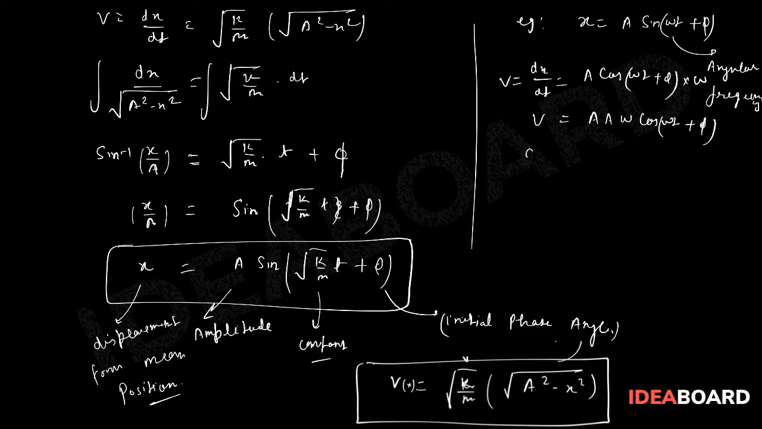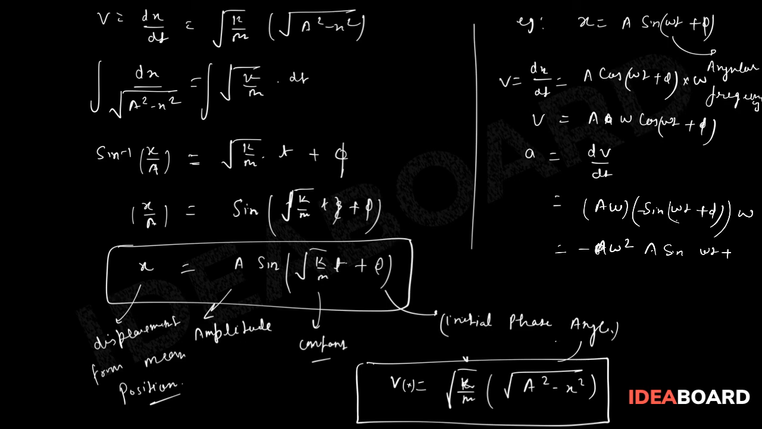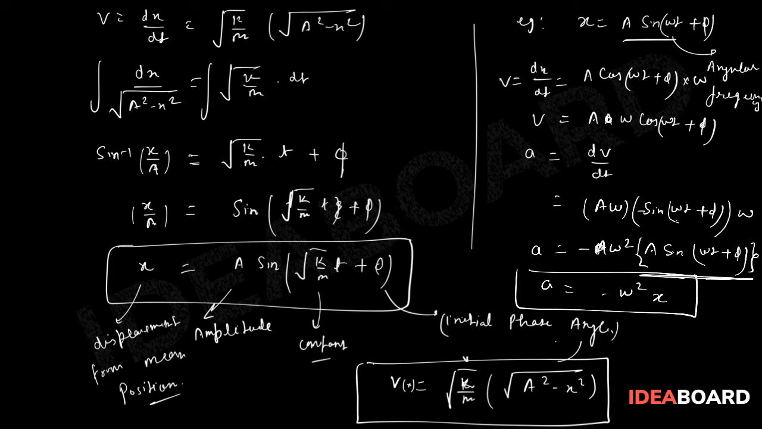Now if you need acceleration, you need to use dv upon dt. If you do that, then this will become a into omega, cos will give you minus sine omega t plus phi, and again omega will be in multiplication. So this will be minus omega square a sine omega t plus phi. If you see this term, this is nothing else but our x. So acceleration a is equal to minus omega square x itself. Let's say this is equation number 1.